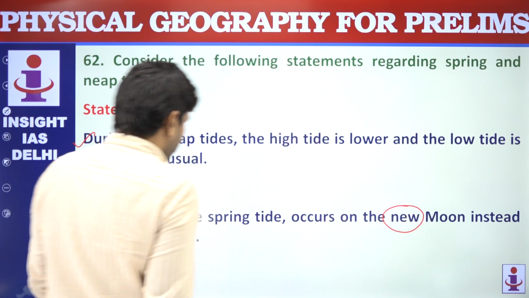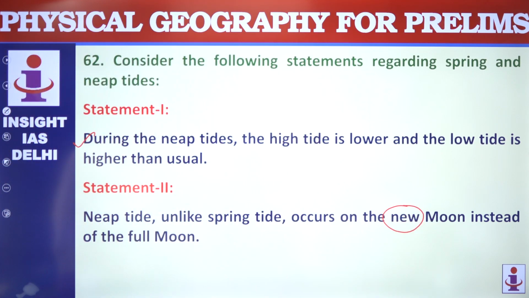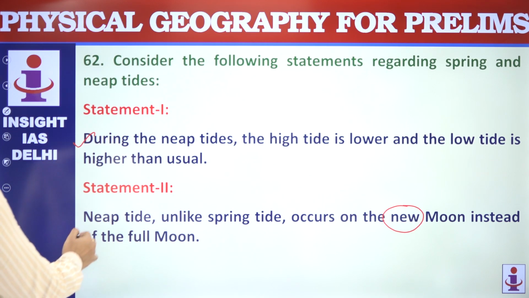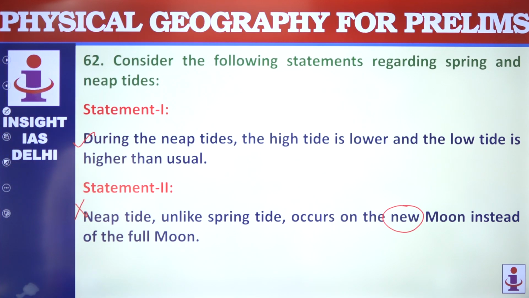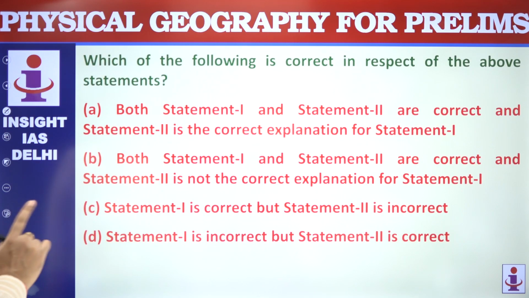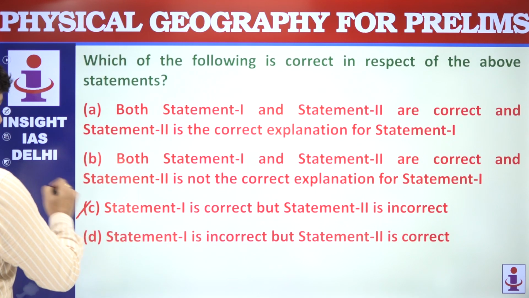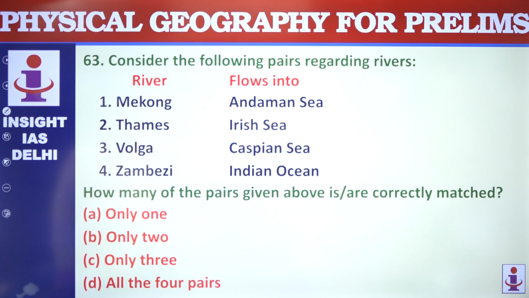The new moon is a period related to spring tide, not neap tide. Neap tide occurs during the first and third quarter phases. So neap tide does not occur during the new moon. So 2 is not correct, 1 is correct. So C is the correct answer.